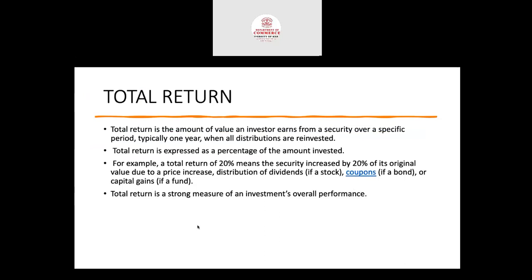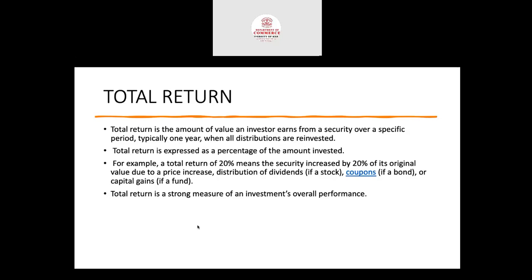So total return is the amount of value an investor earns from a security over a specific period, typically 1 year, when all distributions are reinvested. Total return is expressed as a percentage of the amount invested. For example, a total return of 20% means the security increased by 20% of its original value due to a price increase, distribution of dividends if a stock, coupons if a bond, or capital gains if a fund.